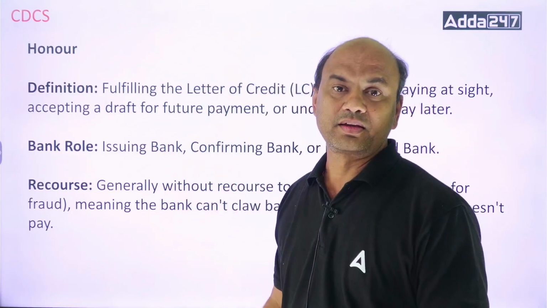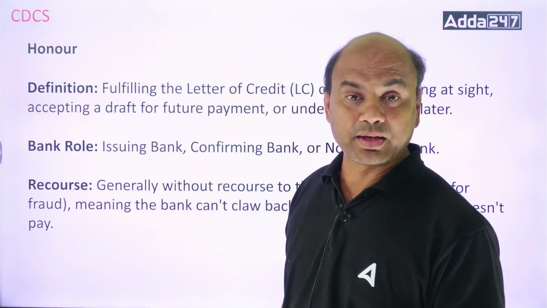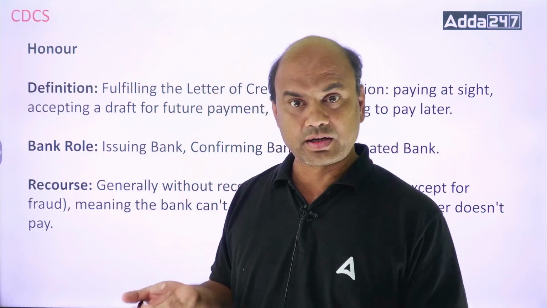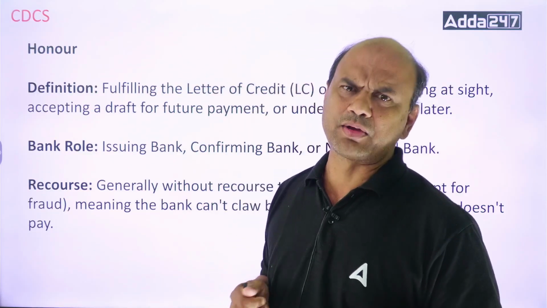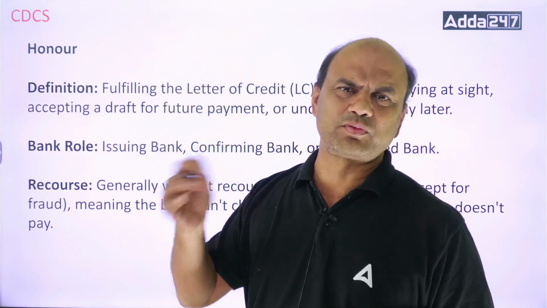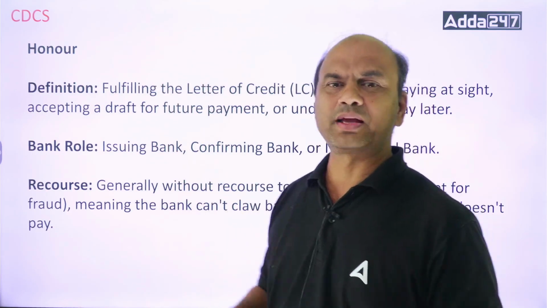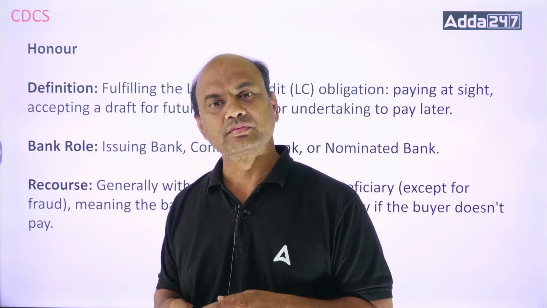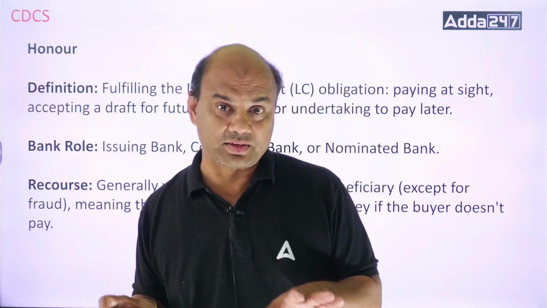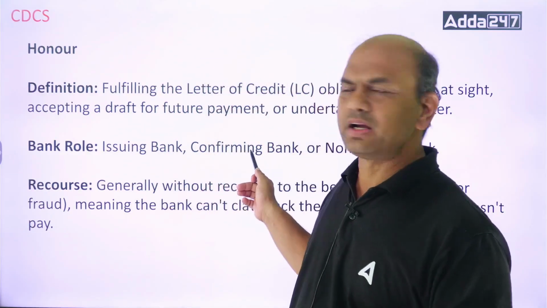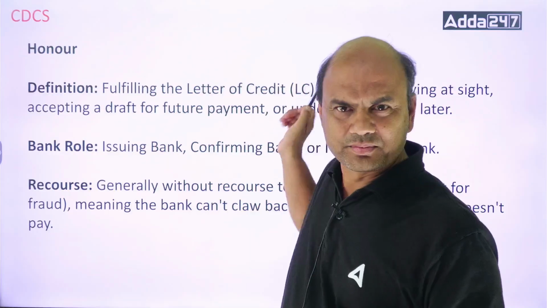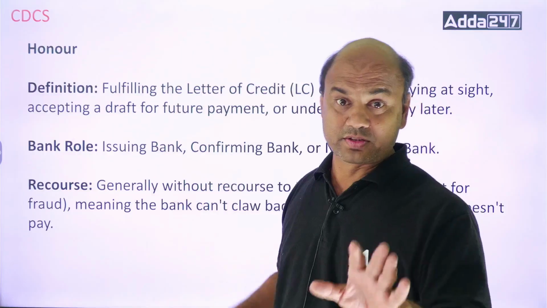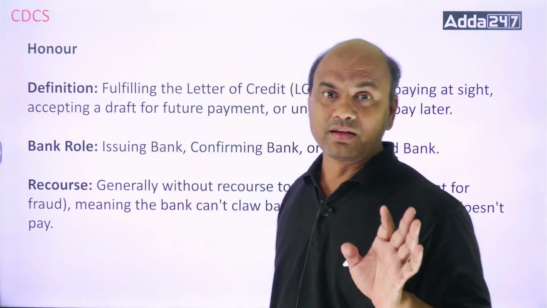Confirming bank: can the confirming bank honor? Yes, the confirming bank can honor. Why? Because if I draw a draft on the confirming bank, it can happen. If the LC is confirmed, why will I draw the draft on the issuing bank? I'll draw it on the confirming bank. The confirming bank is generally near to me, or I know the confirming bank generally. So in that case, I'll draw the draft on the confirming bank. Again the same: sight, usance, and if it's deferred, then deferred also. Deferred is also done by the confirming bank. It's not that only two are done.